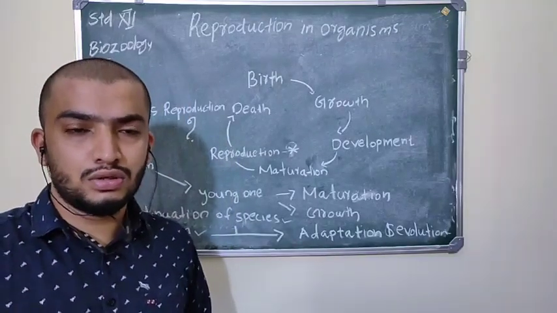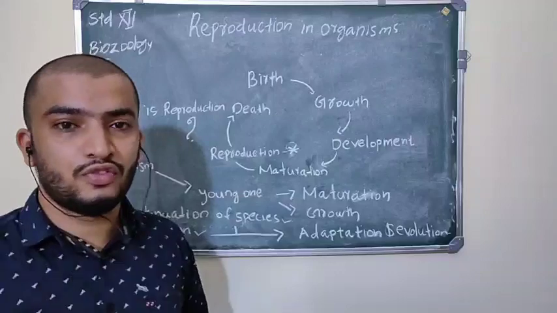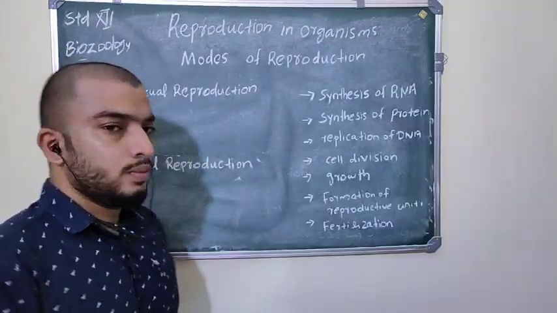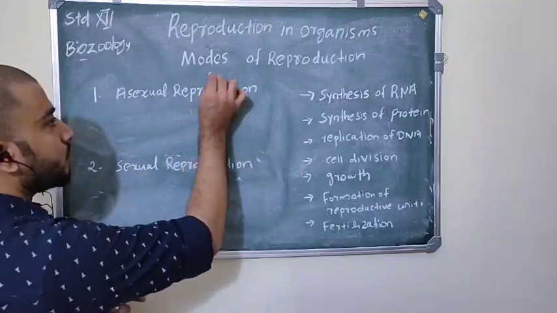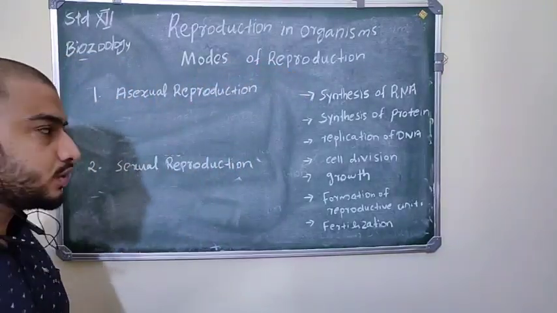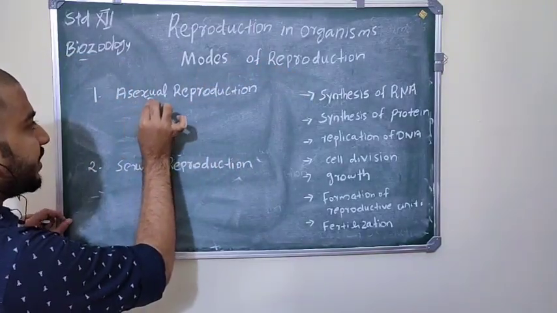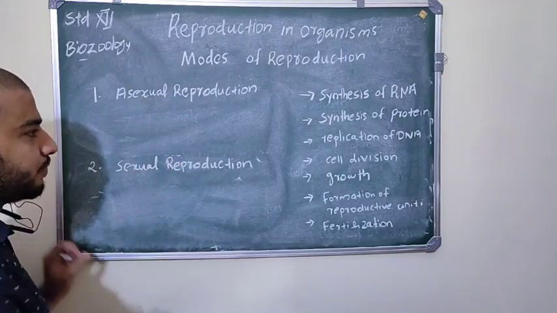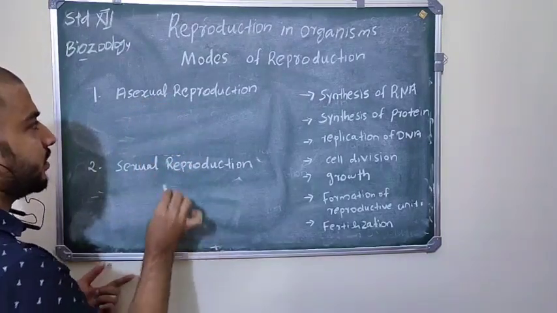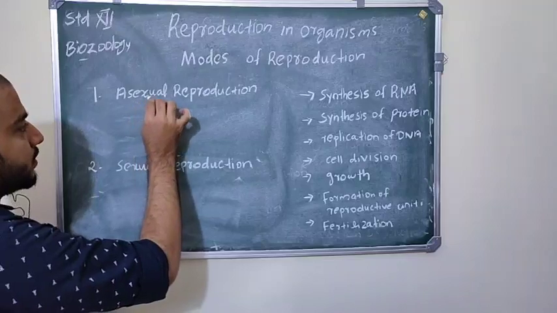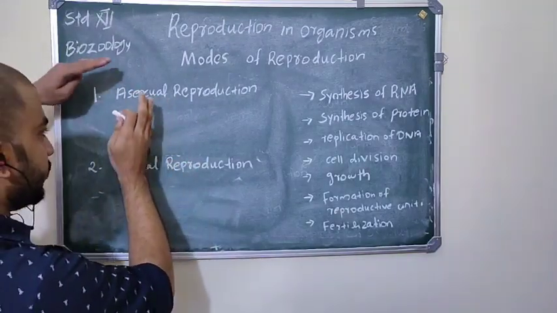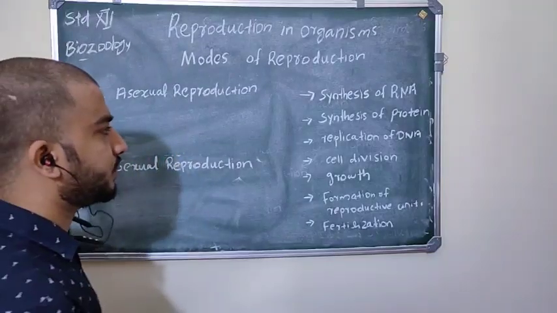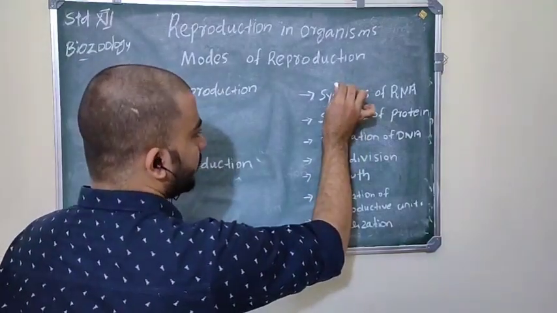Next we will go to modes of reproduction. Next topic we are going to deal with is modes of reproduction. Here we can see asexual reproduction and sexual reproduction. These are the two modes of reproduction that living organisms follow, asexual and sexual.